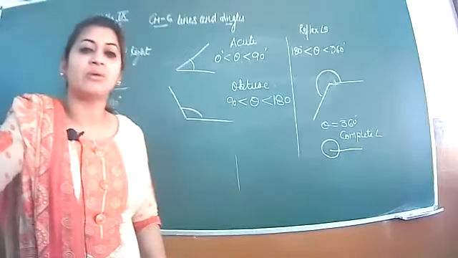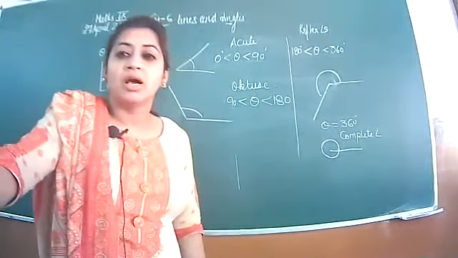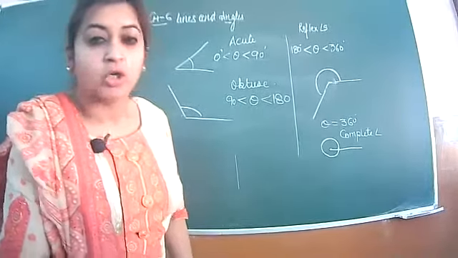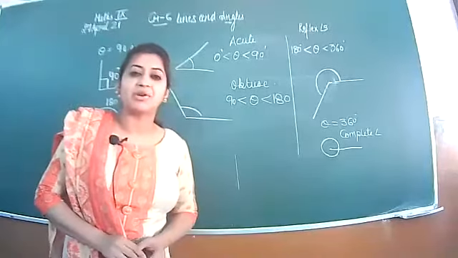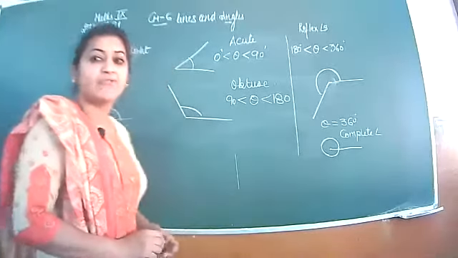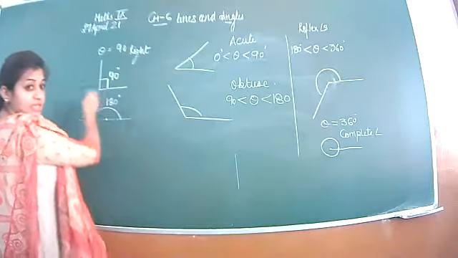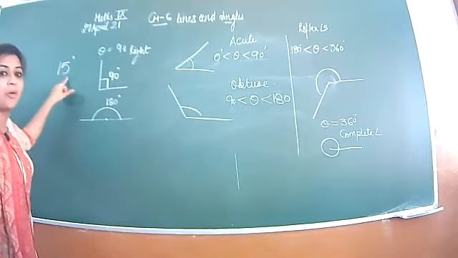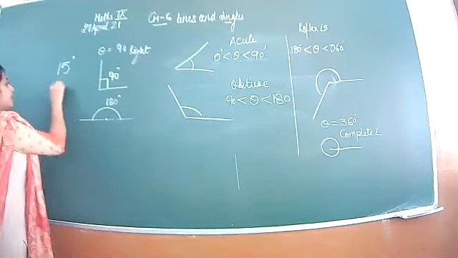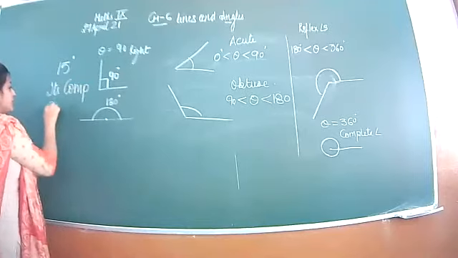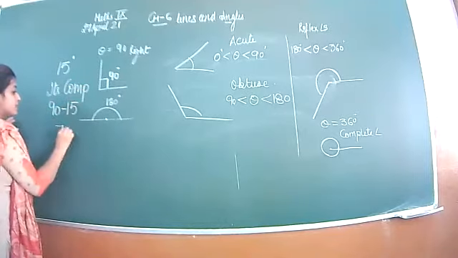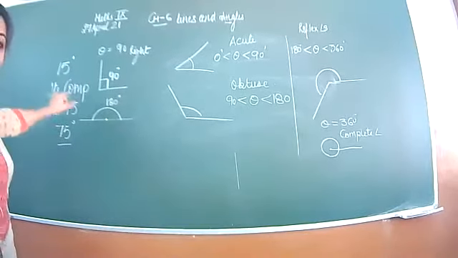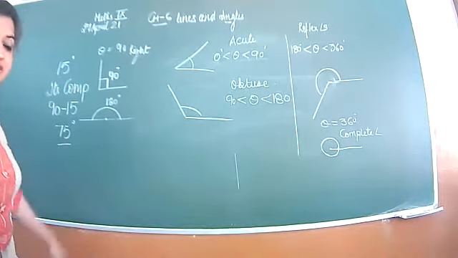In 7th and 8th class, you must have heard the terms complementary and supplementary. Two angles are said to be complementary if their sum is 90. If I write one angle as 15 degrees, then what is its complement? Its complement is 90 minus 15, that is 75 degrees. Is it okay? So the complement of 15 degrees is 90 minus 15, that is 75 degrees.